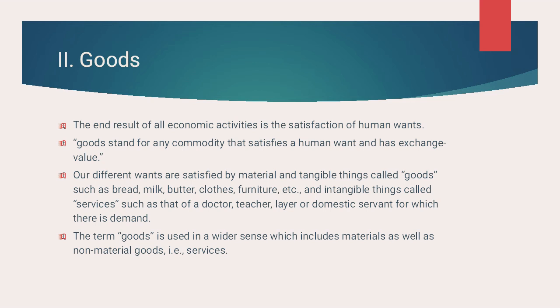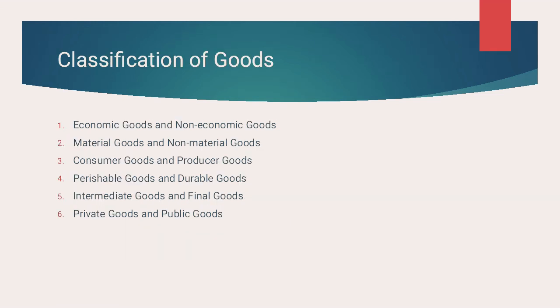The term goods is used in a wider sense, which includes material as well as non-material goods. For example, non-material goods could be services. We would learn that in our next slide. Now, classification of goods. Goods are classified into 6 points. First is economic and non-economic goods.